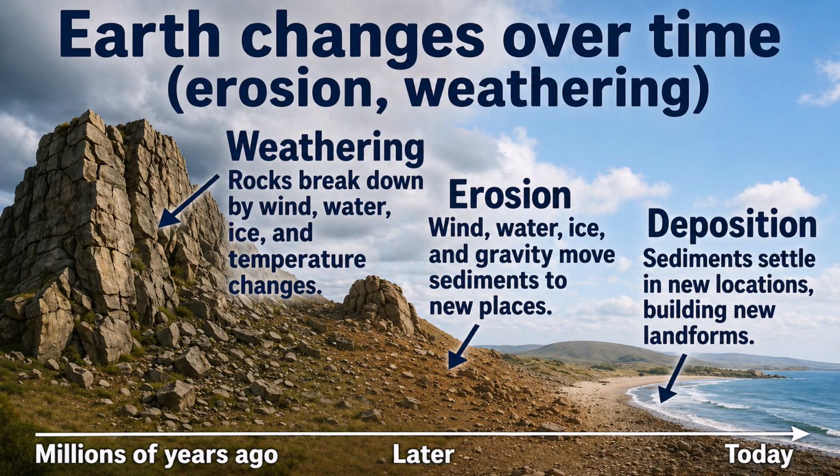Earth changes over time. Erosion and weathering. Weathering. Rocks break down by wind, water, ice, and temperature changes. Erosion. Wind, water, ice, and gravity move sediments to new places. Deposition. Sediments settle in new locations, building new landforms.